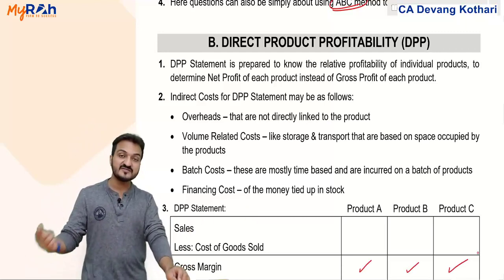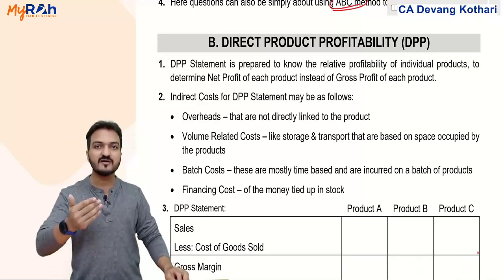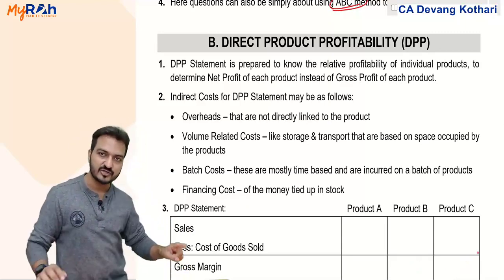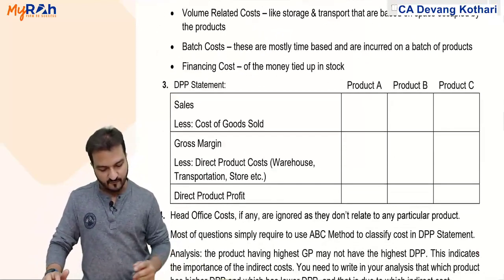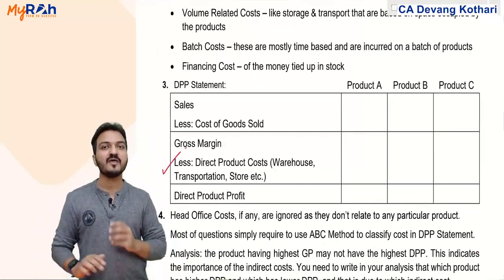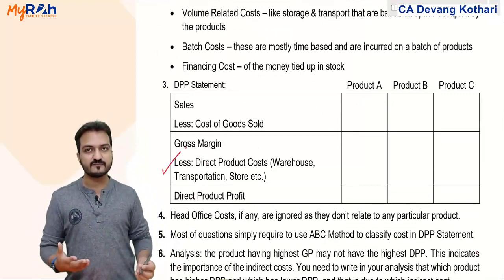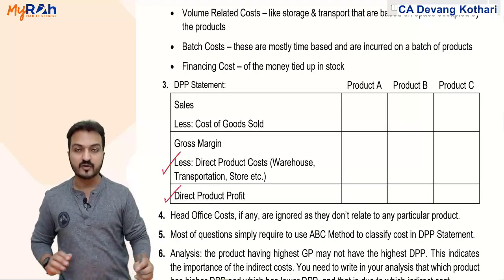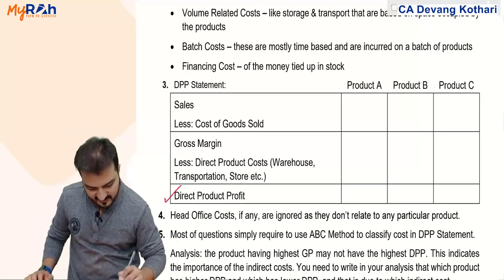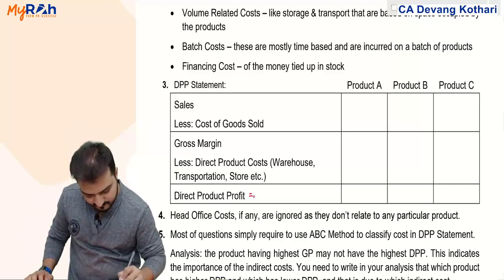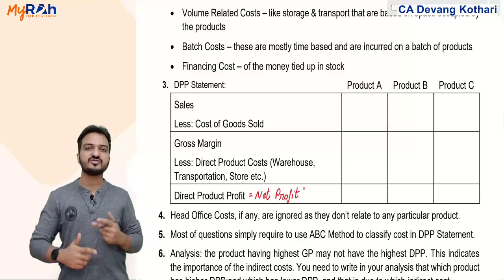But this is a principle where you take the calculation further, that from the gross profit you deduct the other cost, indirect cost, so that you get the direct product profit. Direct product profit is like net profit of each product.